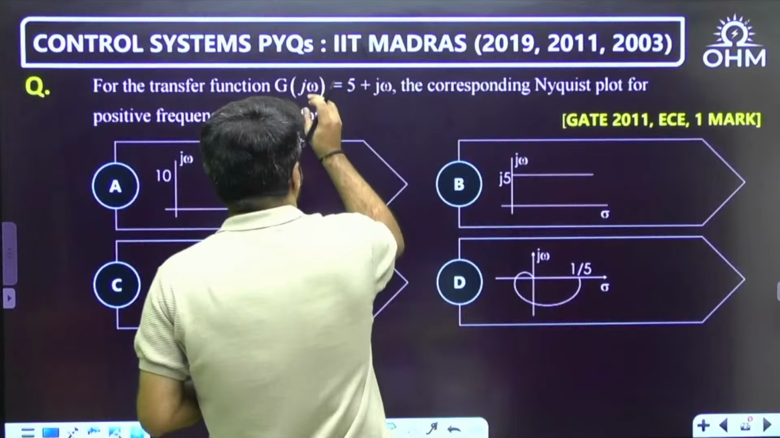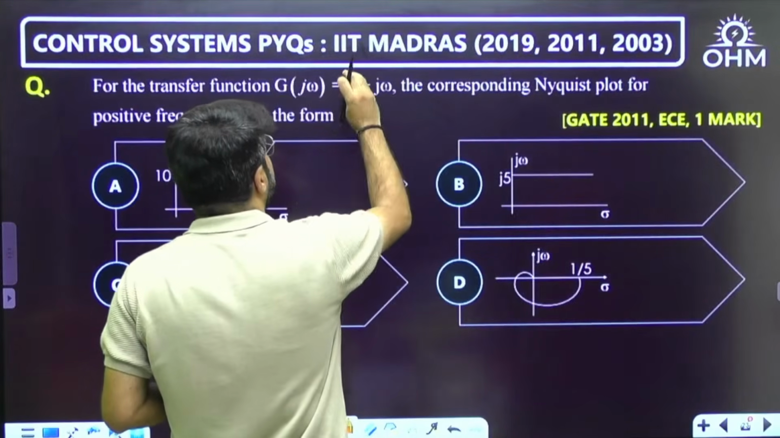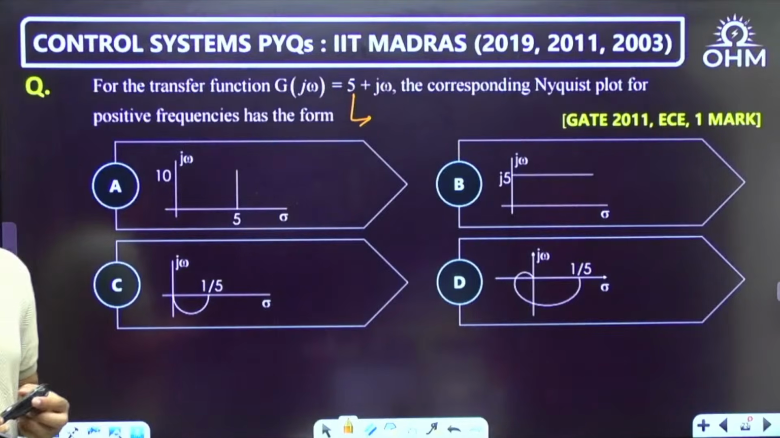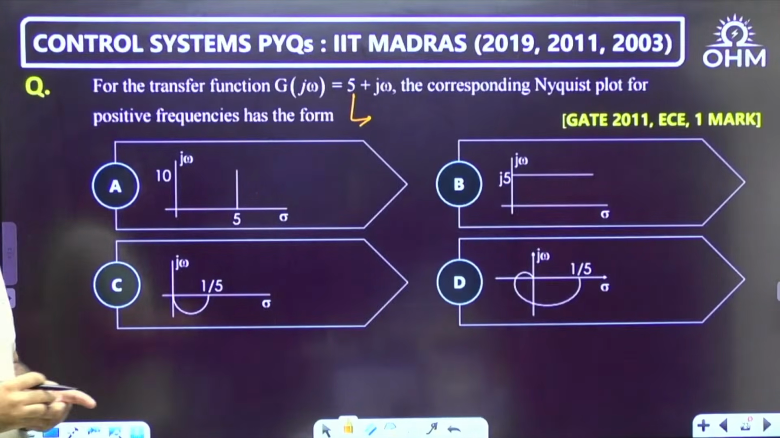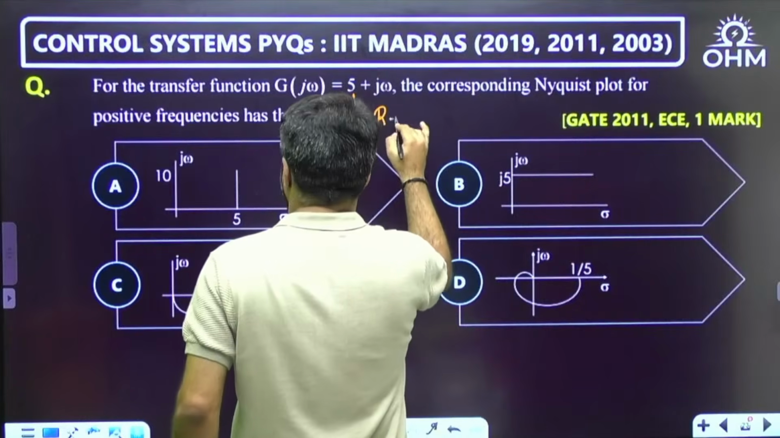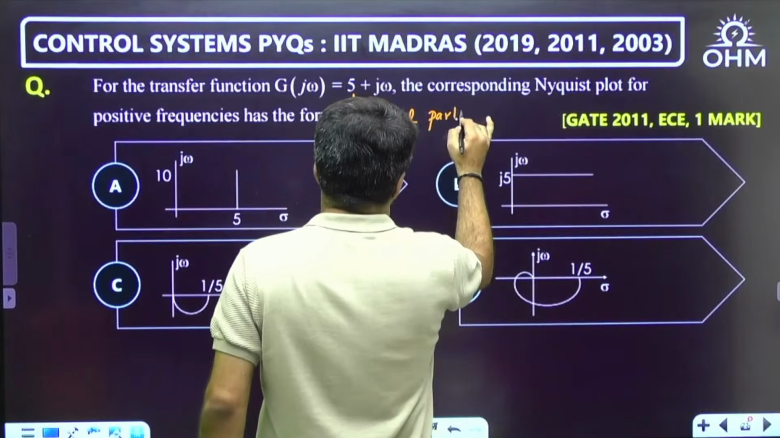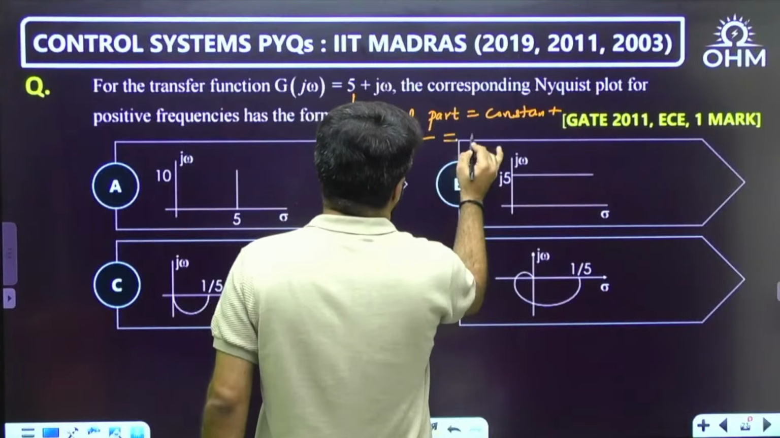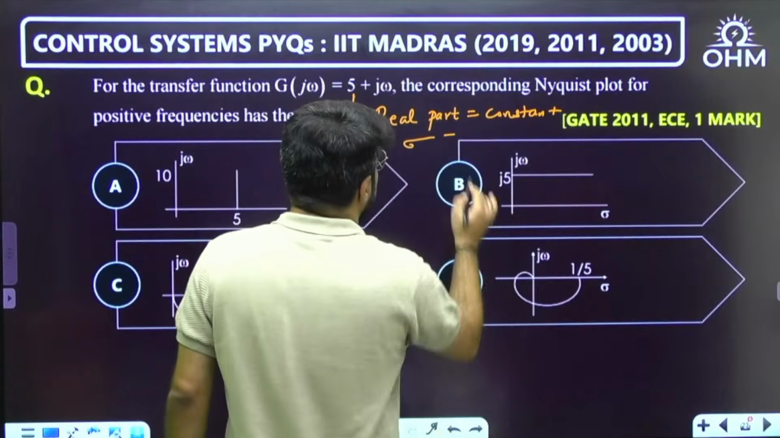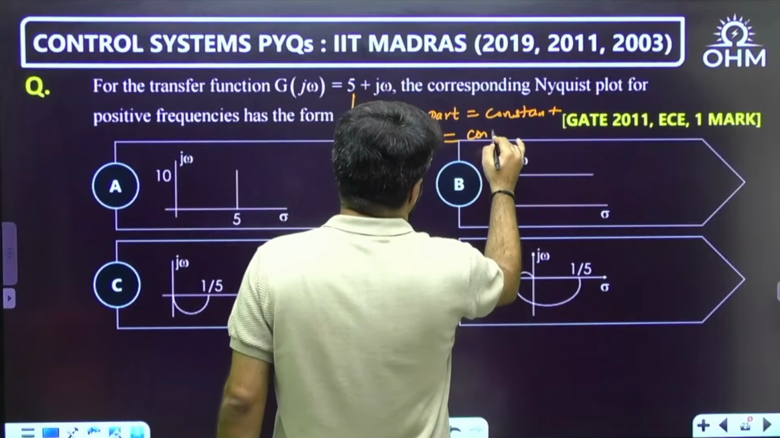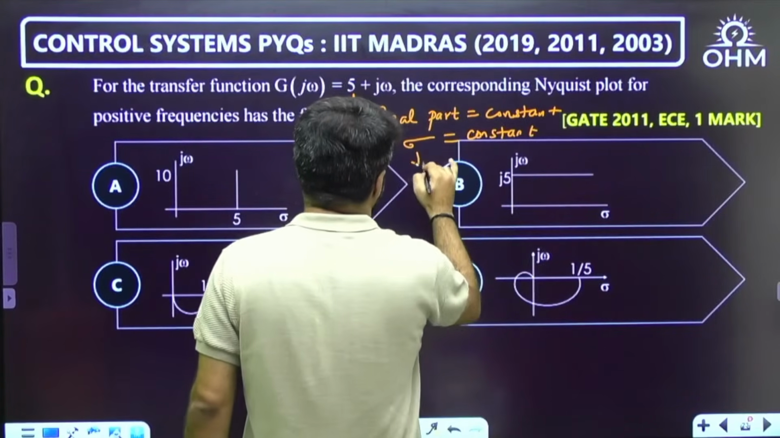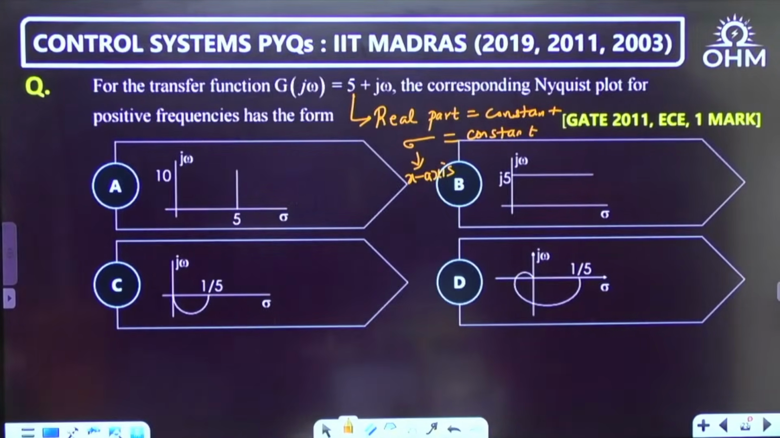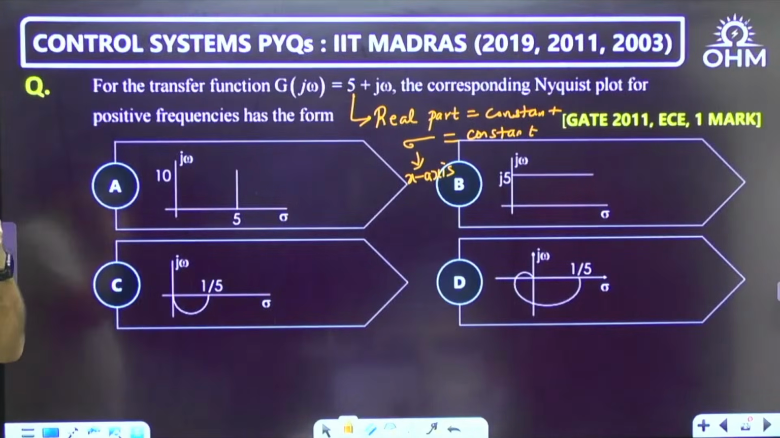Okay. Now, out of this, there is something which is constant. The real part is constant. The real part is given to you as constant. Now, what is the real part of s actually? It's like sigma equal to constant. And sigma means x-axis. Real part of any complex number is plotted on x-axis. Okay, right. So, real part is given to you as constant.